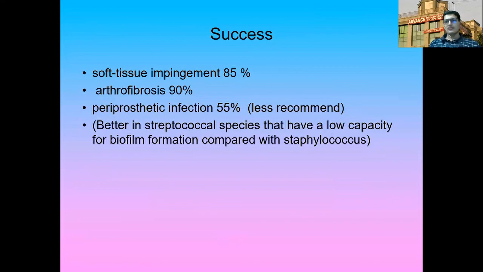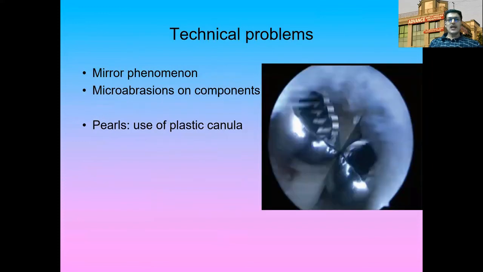If it is a staphylococcus species which is causing infection, it is better to do an open arthrotomy and debridement surgery. Now, technical problems when you are dealing with a knee arthroscopy after a total knee replacement: you can have a mirror phenomenon, because you will have two images because of the mirror phenomenon of the shiny total knee component. And you can do micro abrasions on the components. You can damage the component because of micro abrasions. The pearl is, if you want to prevent any micro abrasions, you can use a plastic cannula as compared to a metal cannula, and that will reduce the abrasion problems. Thank you.